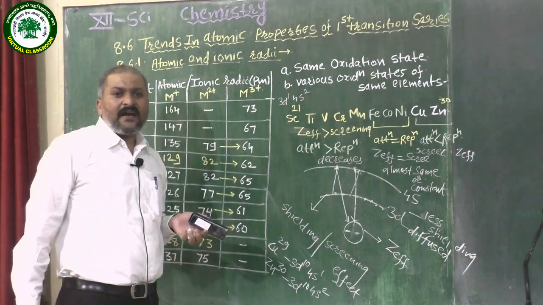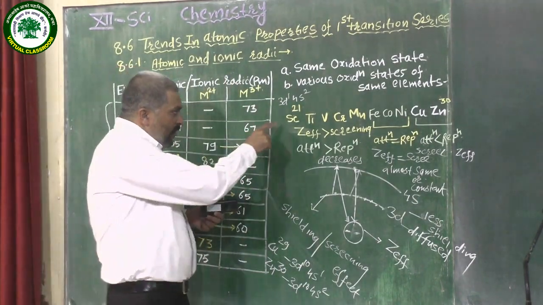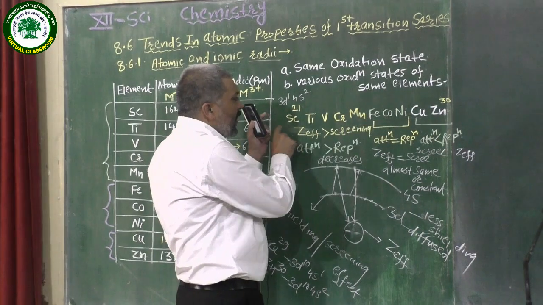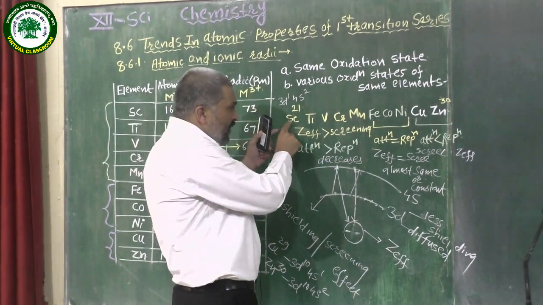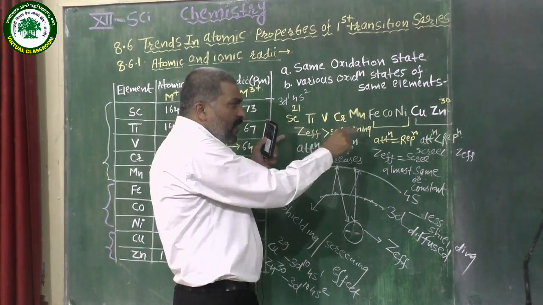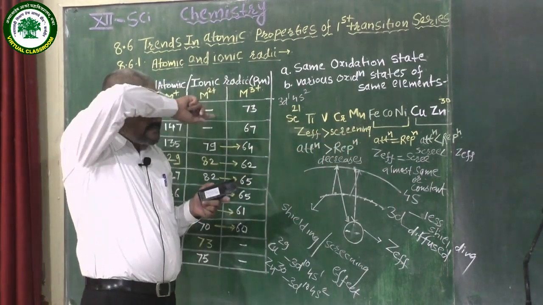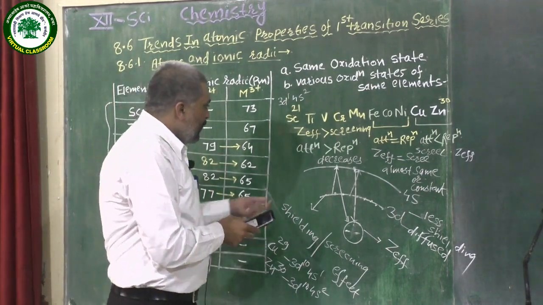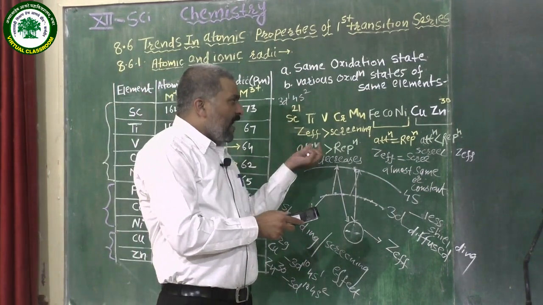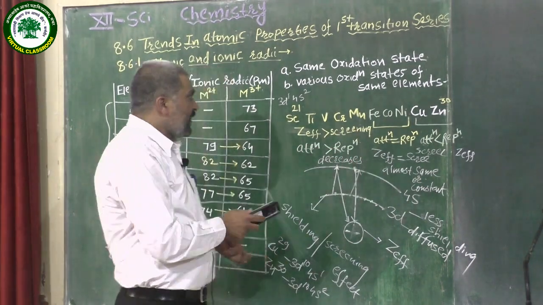Then what is the general trend? When we move from left to right, as the atomic number increases, the number of electrons present in the 3d subshell also increases, and atomic and ionic radii decrease.